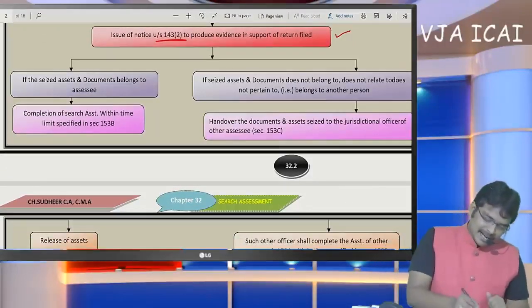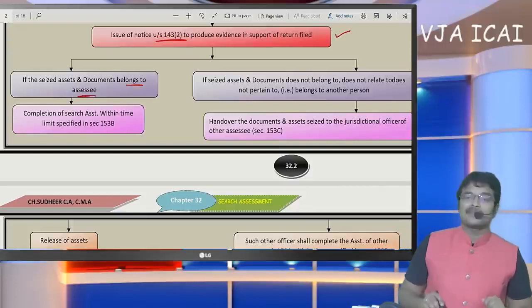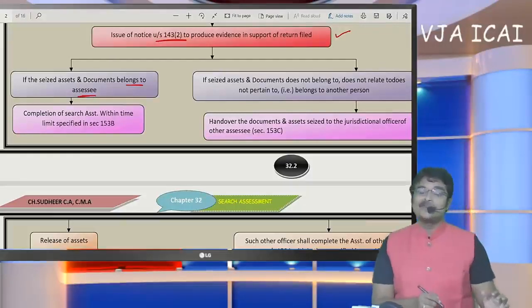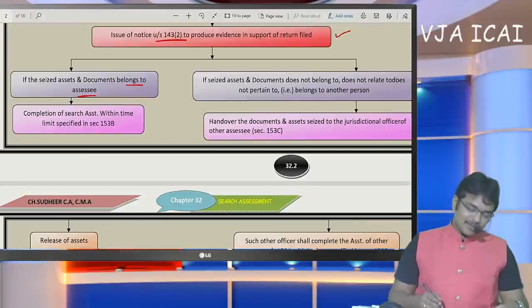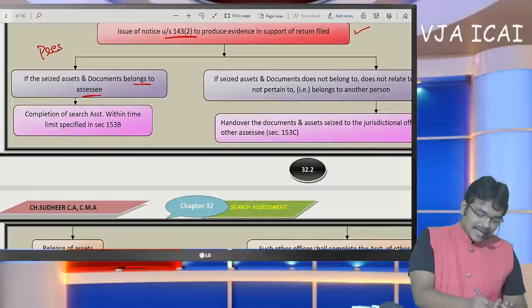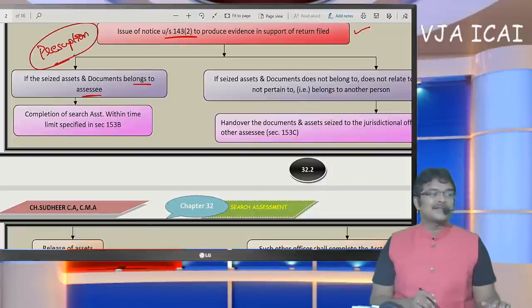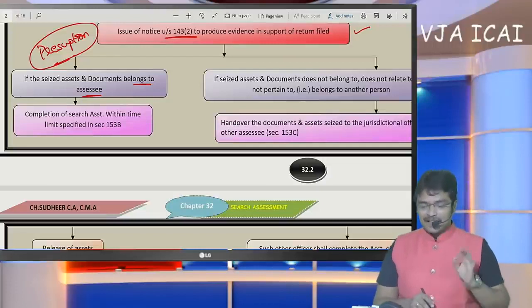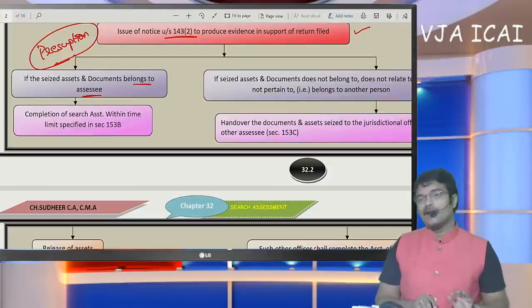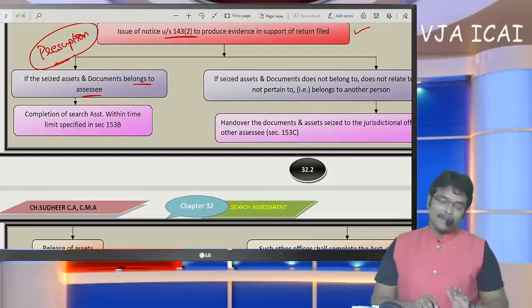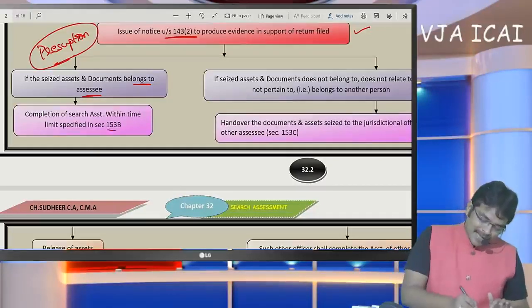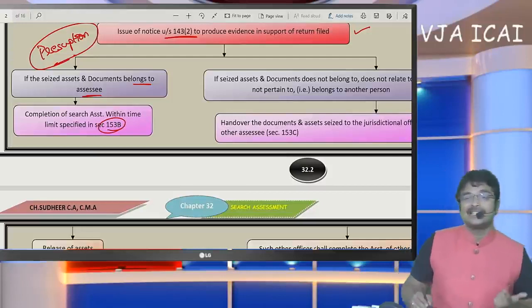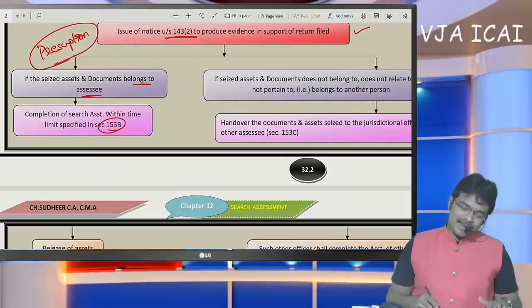If seized assets and documents belong to the SSE, I have already specified to you that department takes a presumption that every document that was seized belongs to the SSE. But these presumptions are rebuttable presumptions. If SSE proves that it does not belong to them, then they shall leave him. But generally, on the presumption that it belongs to the SSE, now assessment shall be completed. How will the assessment be completed? Now let us have a discussion.